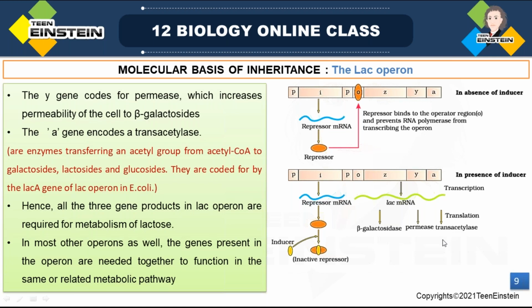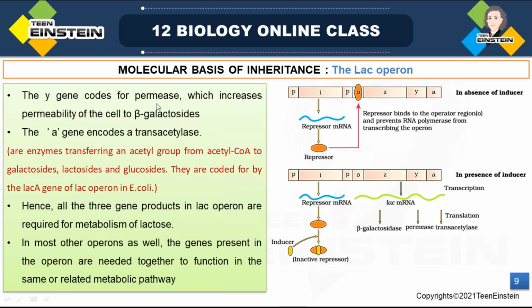These are the enzymes transferring an acetyl group from acetyl coenzyme A to galactoside, lactoside and glucoside. So all these three products are required for the metabolism of lactose. Got it?